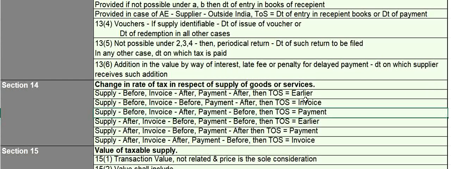If you take the first instance where supply is before change in rate of tax, invoice is after change in rate of tax and payment is after change in rate of tax, so here the majority of the parameters is after, which is invoice and payment. And whenever invoice and payment comes into the picture, we will take whichever is earlier. So whichever is earlier will be time of supply of goods or services.